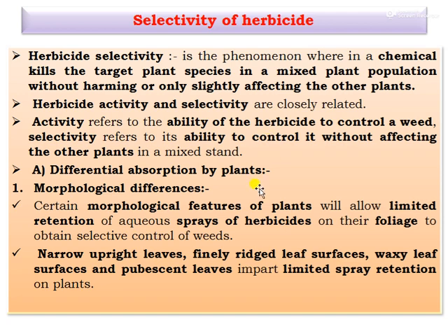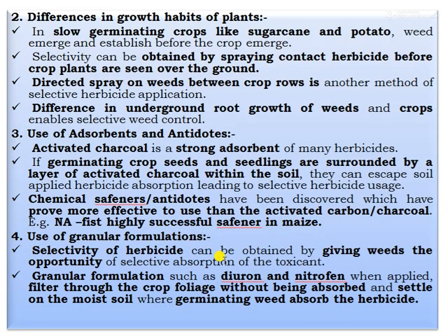You can see here the first one, morphological differentiation. Certain morphological features of the plant allow limited retention of the aqueous sprays of the herbicide on their foliage to obtain selective control of weeds. Narrow upright leaves, finely ridged leaf surface, waxy leaf surface, and pubescent leaves impart limited spray retention on the plants.